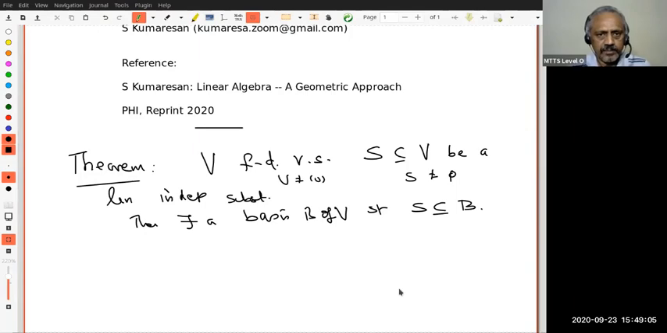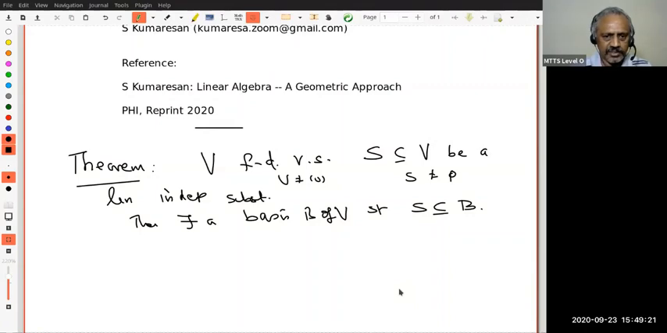Right? Compare this with the last result. The last result said S is a spanning set. From that, I can pick up a basis. I can extract a basis. Here it says, let S be any linearly independent set. Okay, I can extend it to a basis.